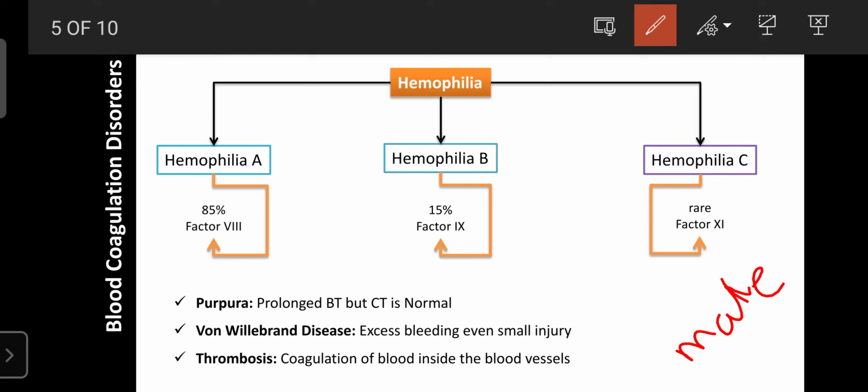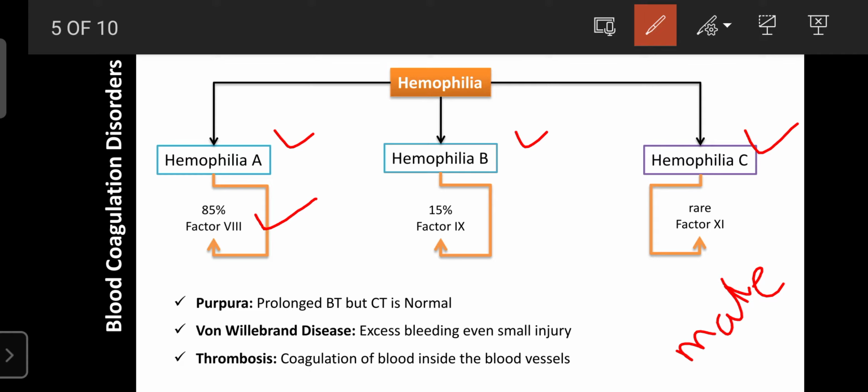And hemophilia is mainly categorized into three types: hemophilia A, hemophilia B, and hemophilia C. Worldwide, 85% of the population suffers from hemophilia A. Hemophilia A occurs due to the deficiency of factor 8. Factor 8 in the blood coagulation process is required for the conversion of factor 9 into factor 10, that is the tenase factor in the intrinsic pathway.